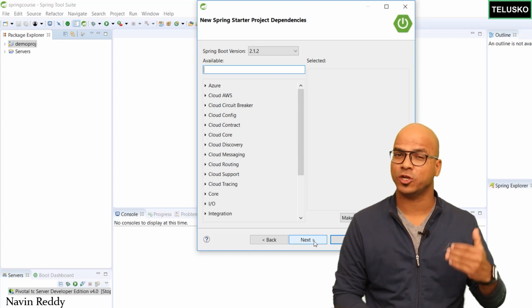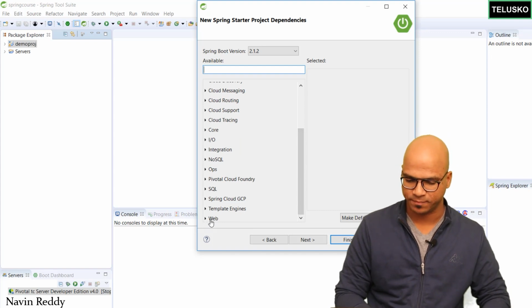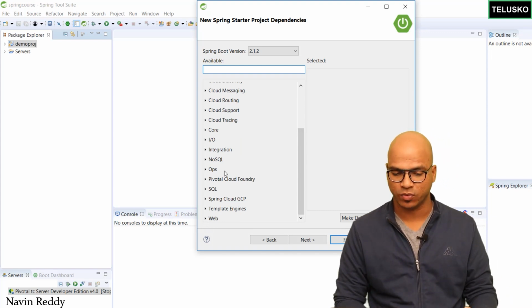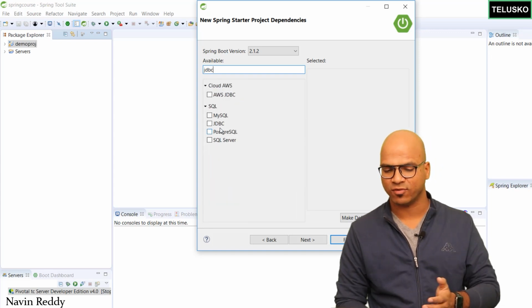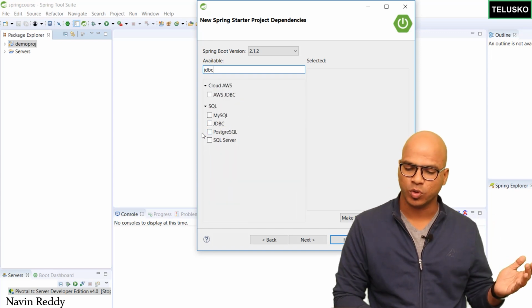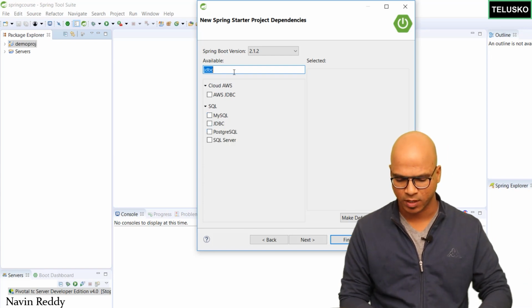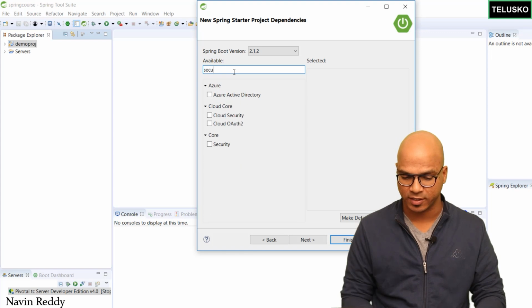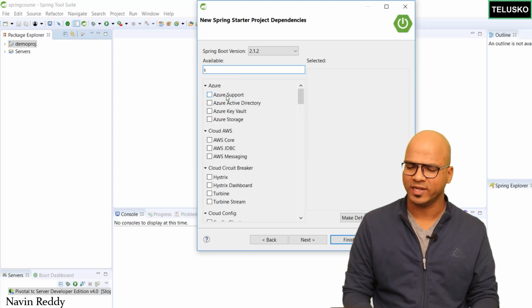Based on whatever project you are building. Let's say if you are building a web project, you will be selecting web here. If you want to build a project with database, of course, you have to search for JDBC. In fact, if you search for JDBC, you can see you have an option here. What if you want to work with MySQL? You can choose that. You can choose Postgres. There are so many options here. What if you want to implement security? And that's why we have security features as well. But as of now, we don't need anything.